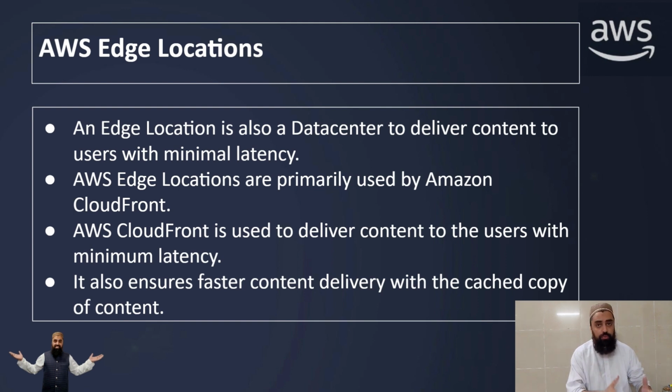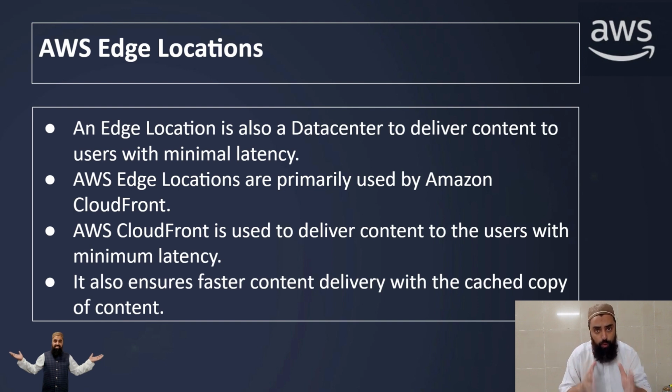Now, if I am from Pakistan and my virtual machine or my data is in US East 1, then accessing that data over that distance means there would be latency. If I am facing delays, then there is high latency.